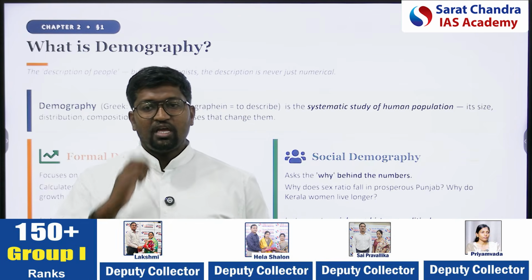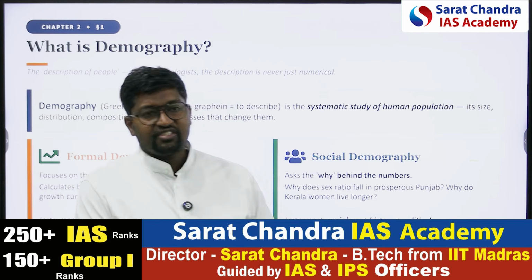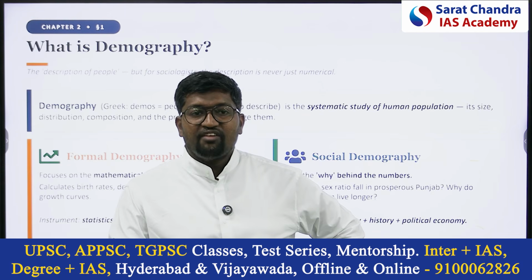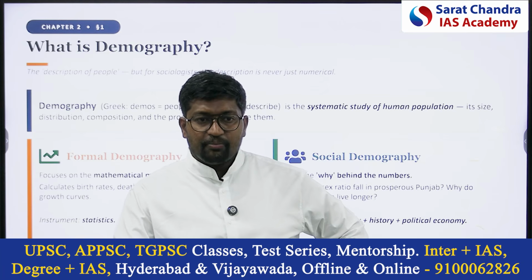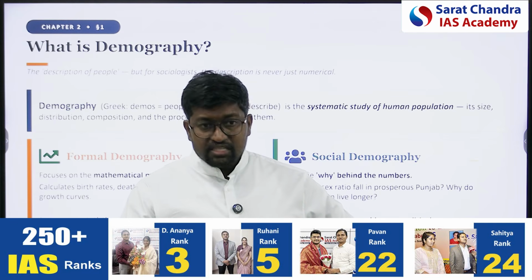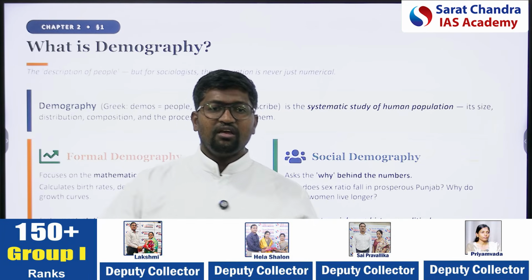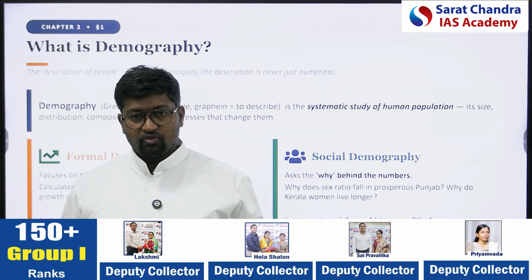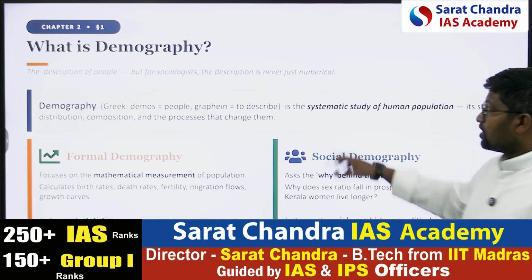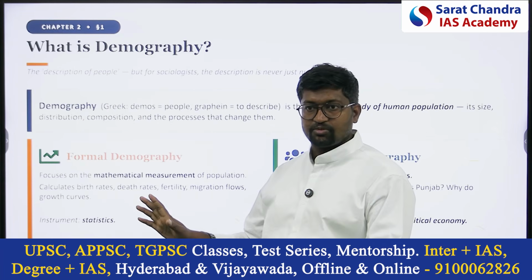Suppose demographers calculate the data and say that for 1000 men there are 950 women, or for 1000 men there are 920 women. This is data. Sociologists will analyze this data. They will ask why this data is fluctuating. What is the reason behind it? You understand my point? So what is demography? The description of people.